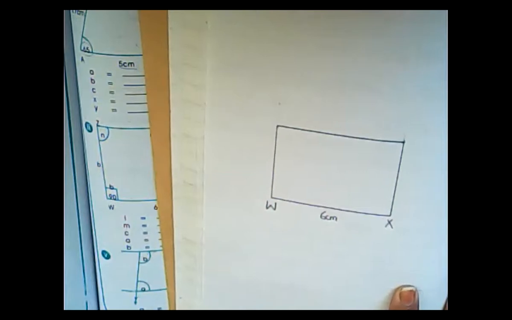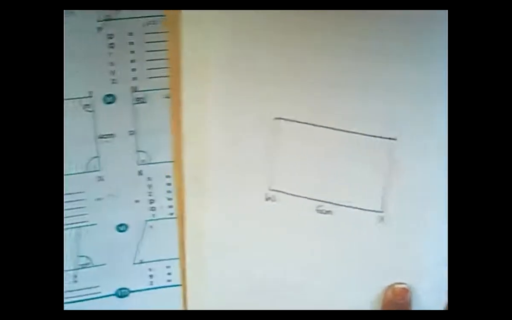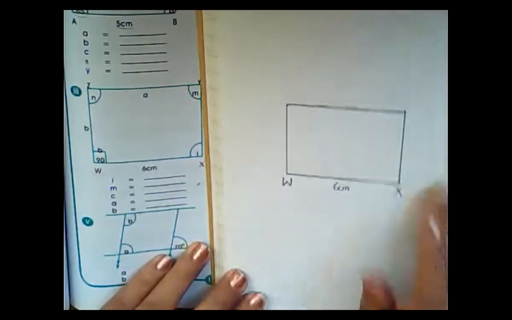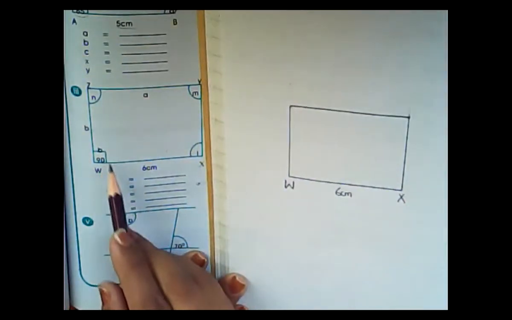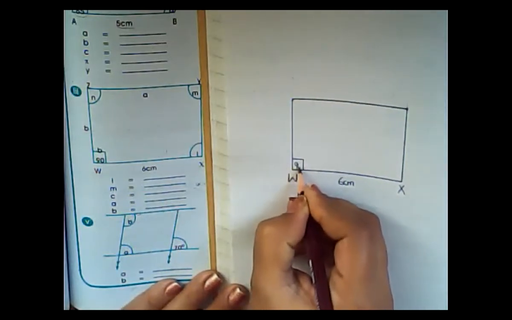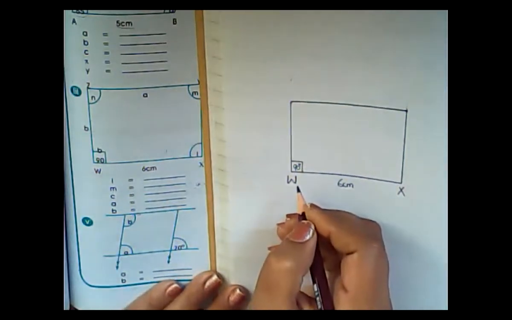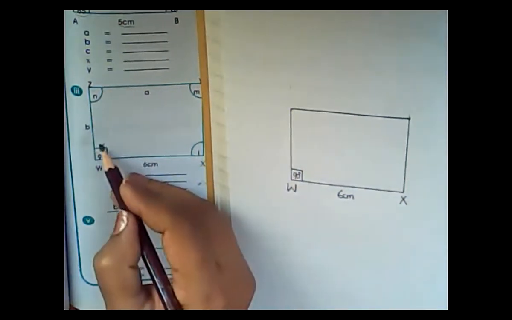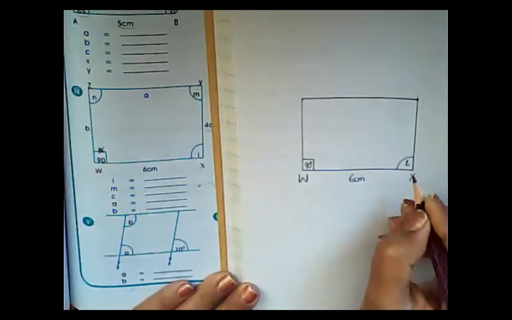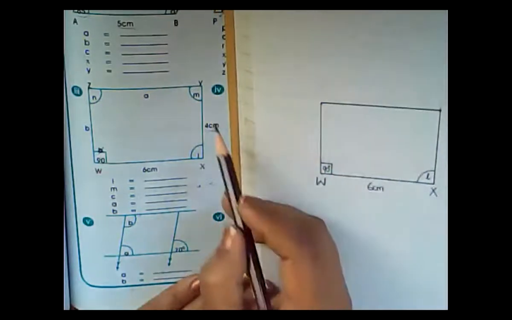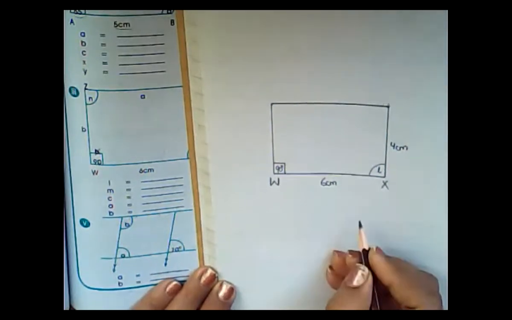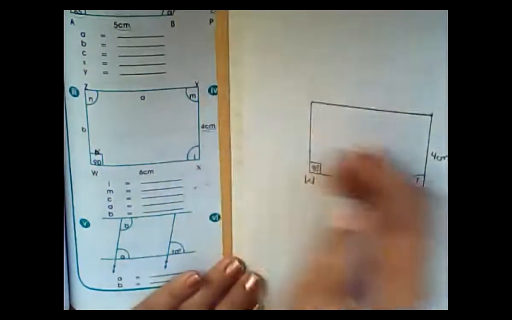Now, as you can see here, I have your book. This is your book. Now I am going to label it accordingly. Now this is W, and this is equal to 90 degree. Please do not write this B. Do not write this one. Now this is L. Now this point, this is 4 centimeter, so I'm going to write here 4 centimeter. Then this is M and point Y.